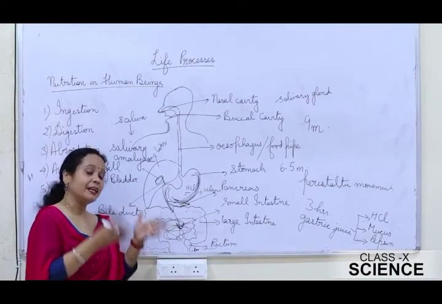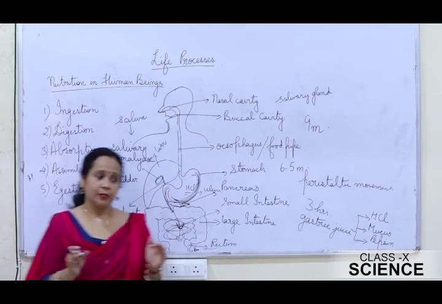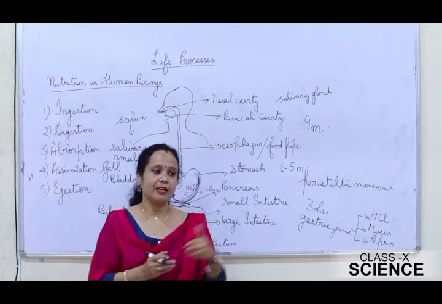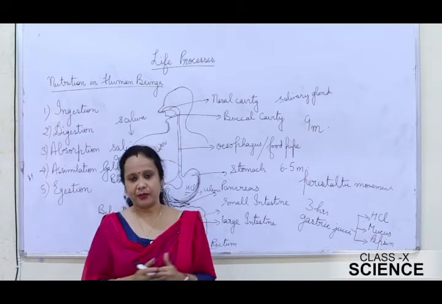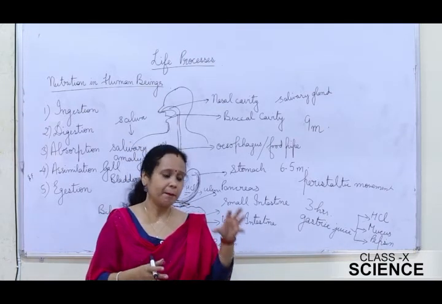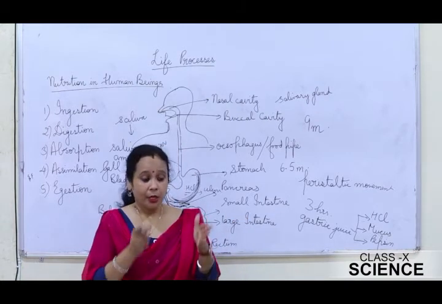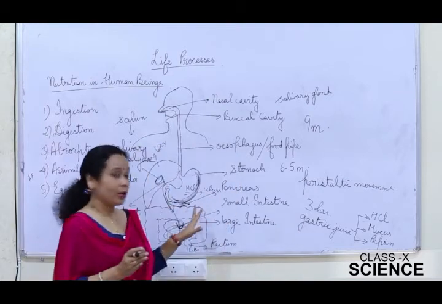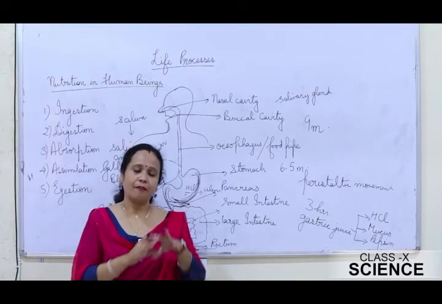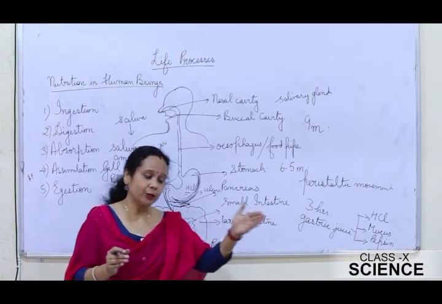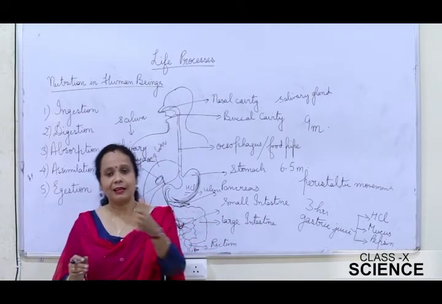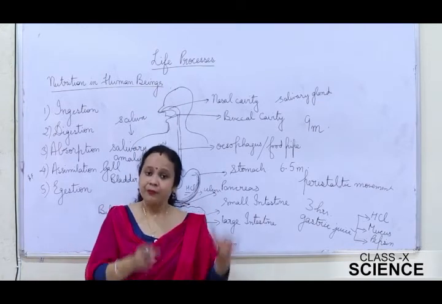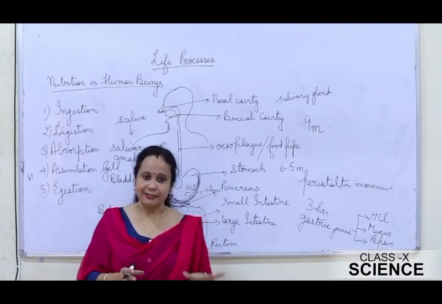It depends upon the food they eat. For example, let's take herbivorous animals like cow, goat, zebra, etc. They feed upon plant products, and plants are a rich source of cellulose. Cellulose takes time to get digested. So herbivorous animals have a long small intestine when compared to carnivorous animals. Carnivorous animals like lion and tiger feed upon meat. Meat is easily digested, and therefore carnivores have a smaller intestine.